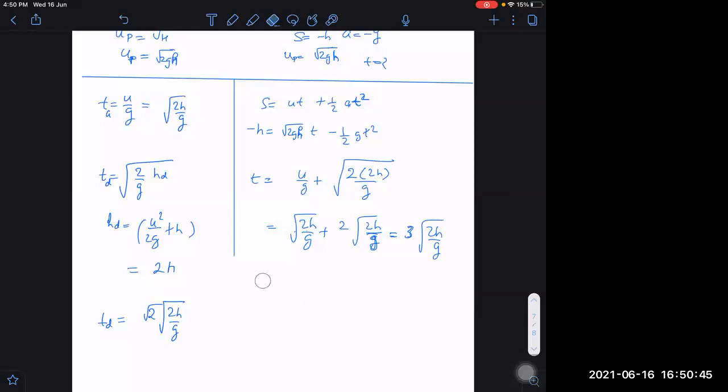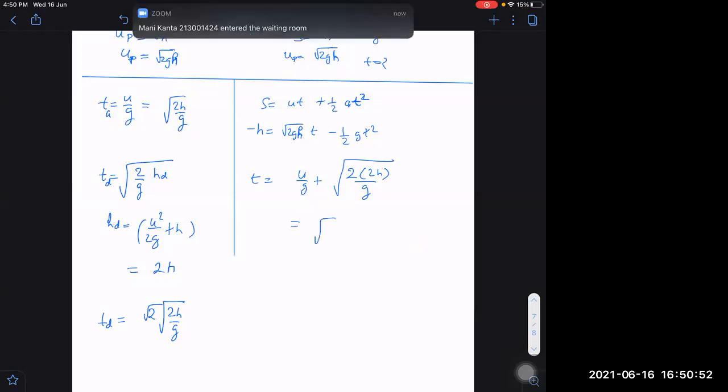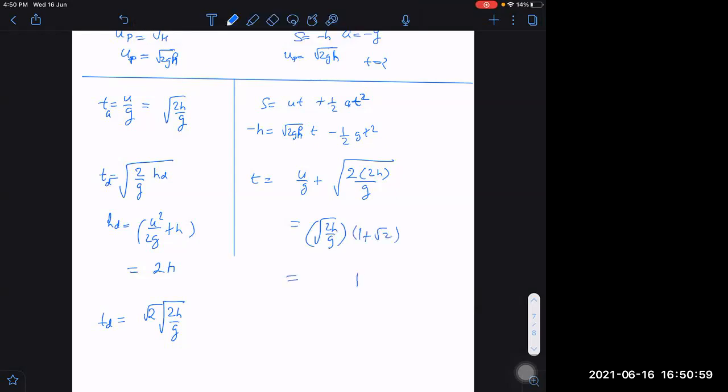Then what do we get? Then we are getting answer as root 2h by g into 1 plus root 2, I think. Or I can say root h by g into 2 plus root 2, that is root h by g into 2 plus 1.414.